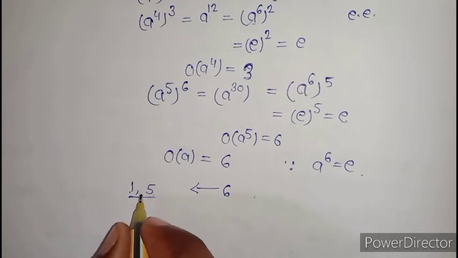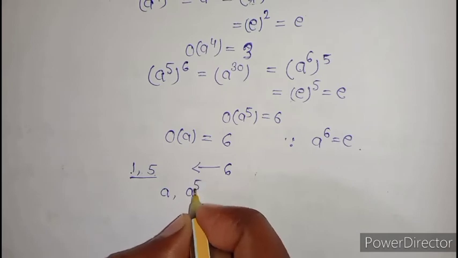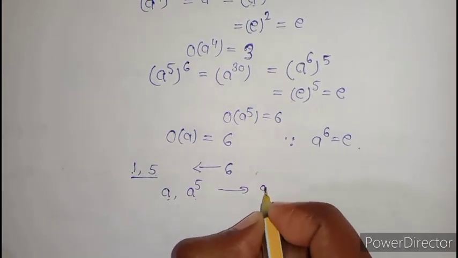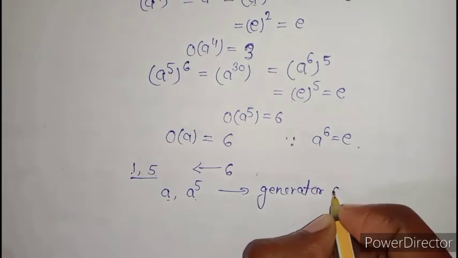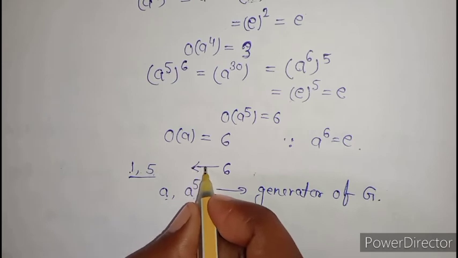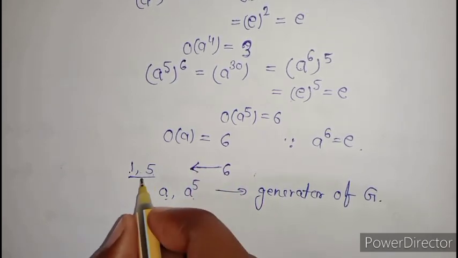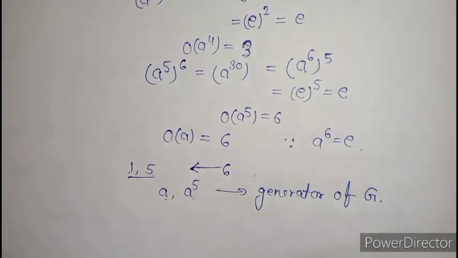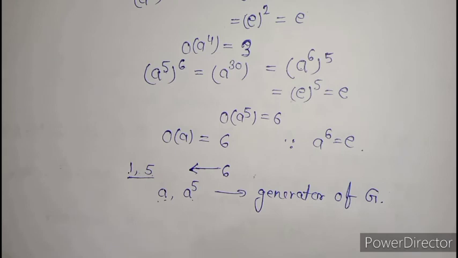So corresponding to these two numbers, we get A and A raised to power 5. These two are the generators for this group. I hope you understand this. That is, whatever the order of the group, we have to take just those elements whose powers are relatively prime to the order of the group, and those elements will be the generators of the group G.